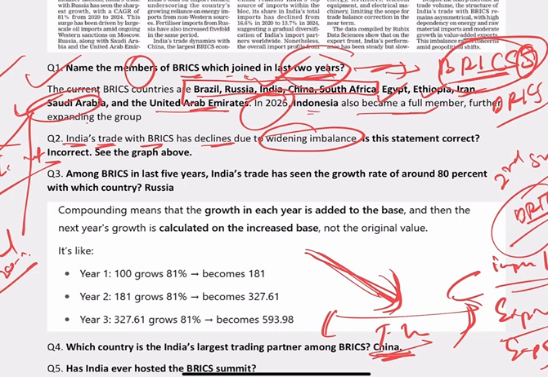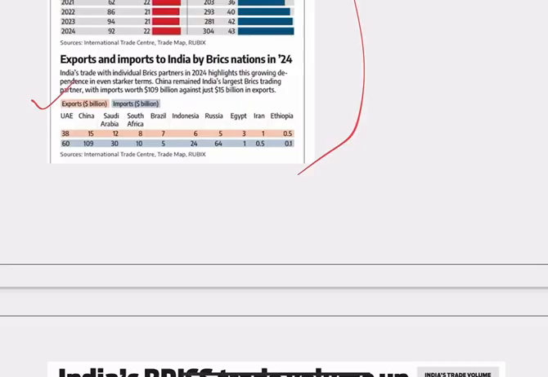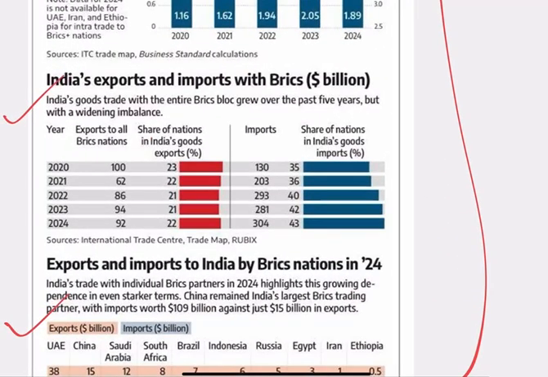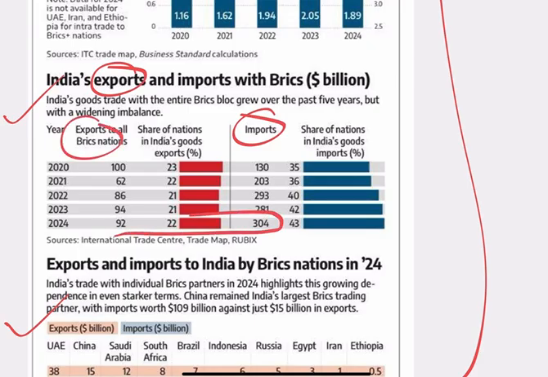When you are importing a lot, whether trade is increasing or decreasing, you will come to know only when you see both import and export data. Now go to the article. See here, this is export, this is import. Now you see here total trade. When I say trade, it means total import plus export. So total trade is not decreasing, it's increasing. See here, 304 importing and exporting 92 billion dollars.